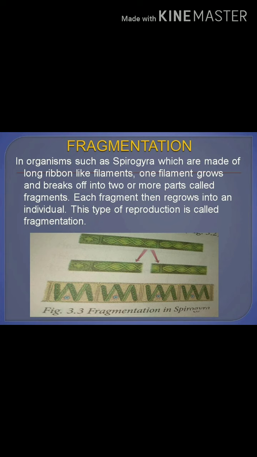So Spirogyra has a long thread-like or ribbon-like body that we call a filament. This filament breaks down into two pieces or three pieces. Those pieces are called fragments. When it breaks down into two or three parts, those parts are called fragments. Each fragment grows into a new Spirogyra body. That process is called fragmentation. So we can see it in the Spirogyra.